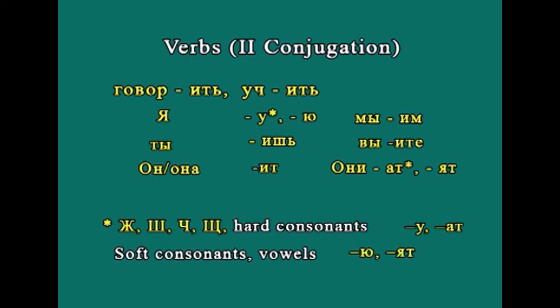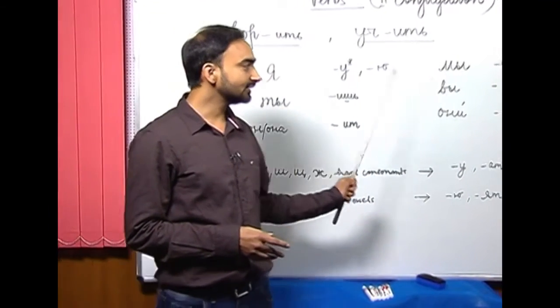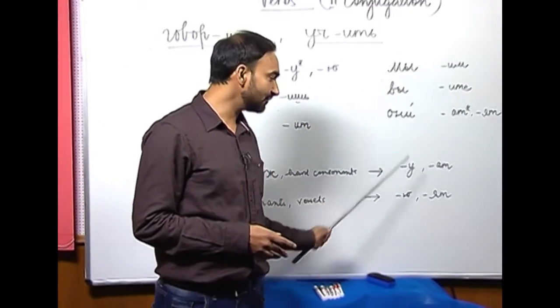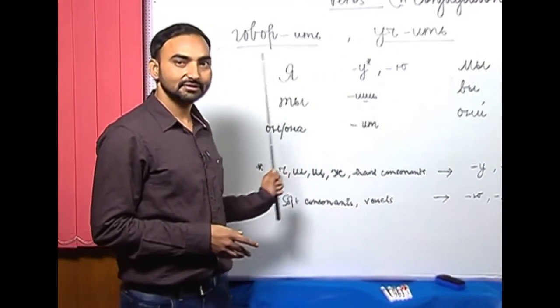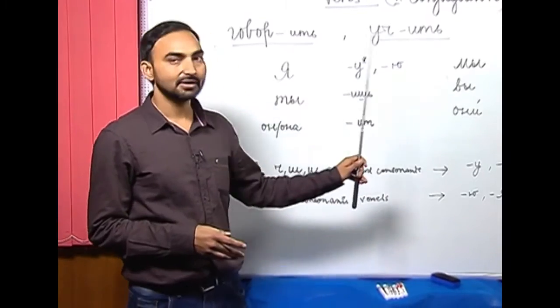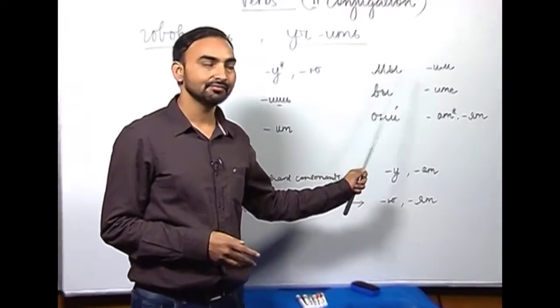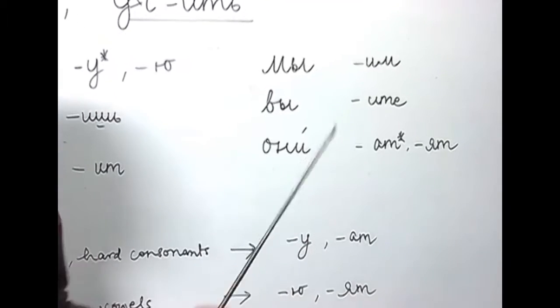And if there is a soft consonant at the end of the root or any vowel, then we use ю with first person singular number я, and for third person plural number we use ят. So, я говорю, ты говоришь, он, она говорит, мы говорим, вы говорите, они говорят.